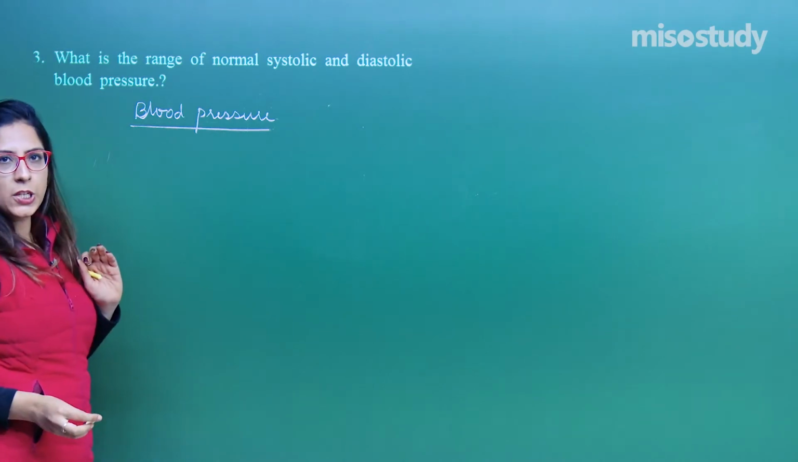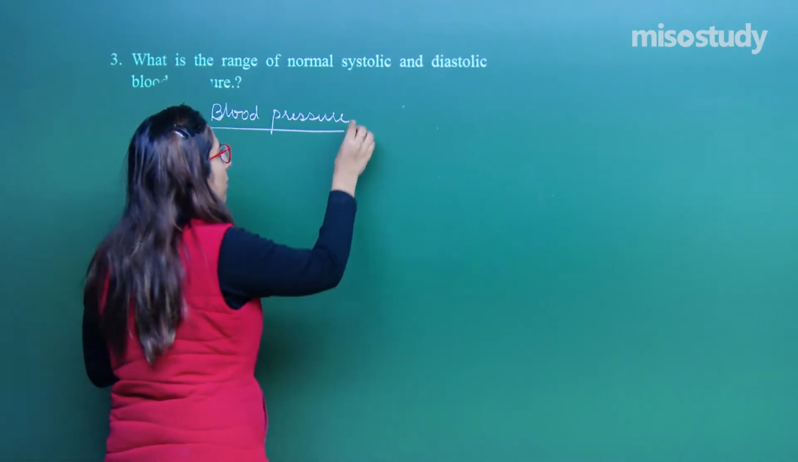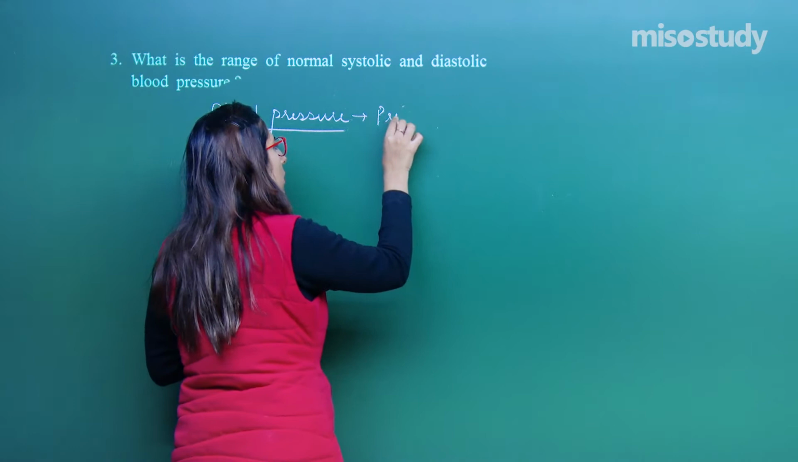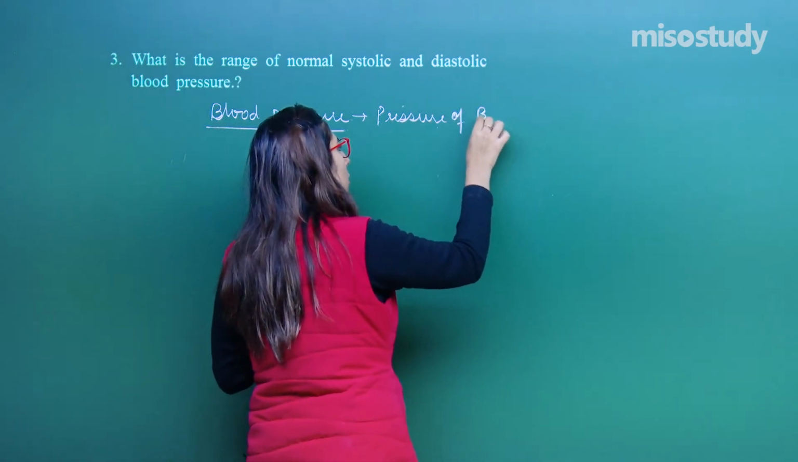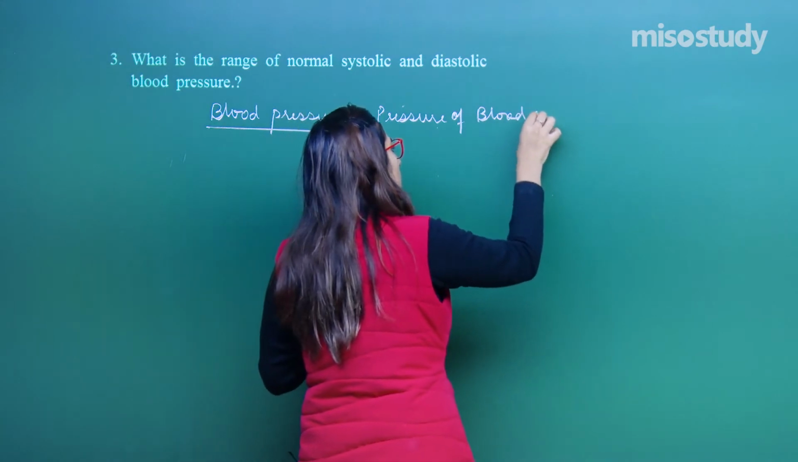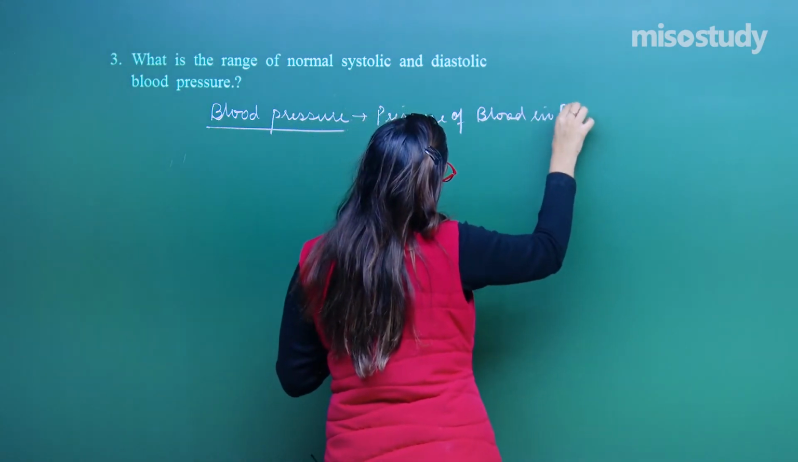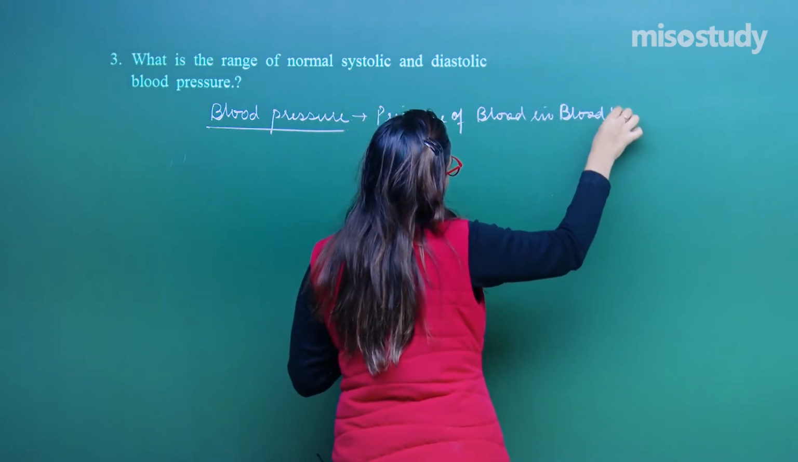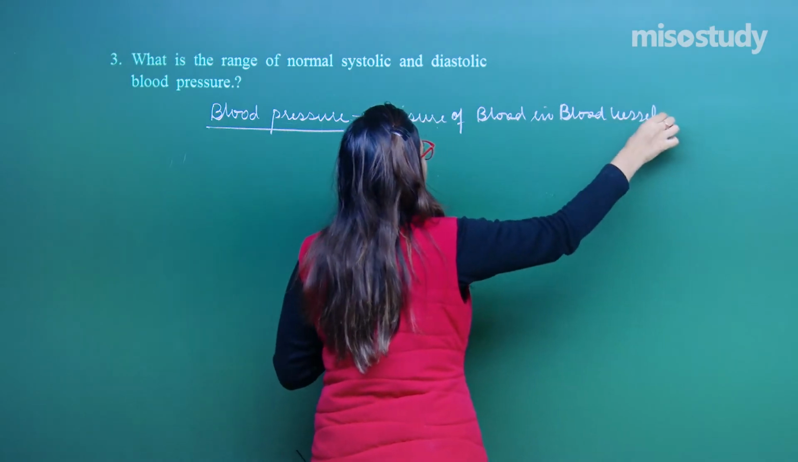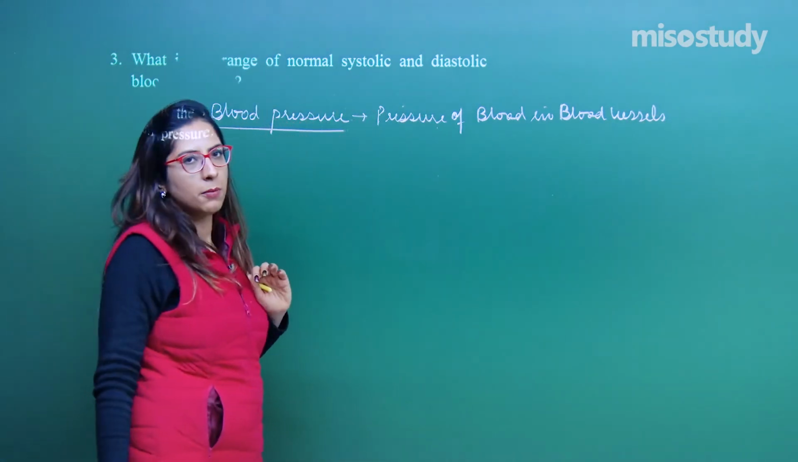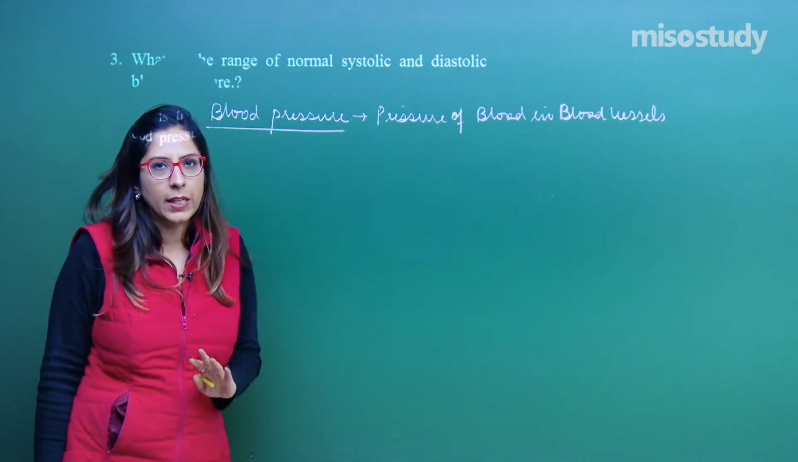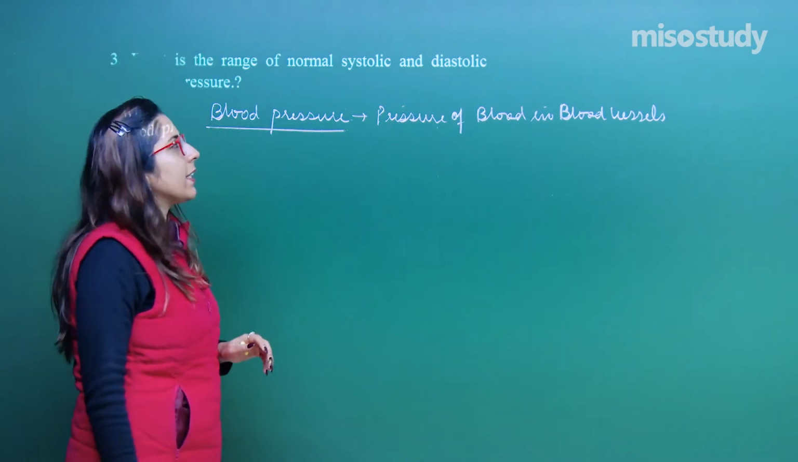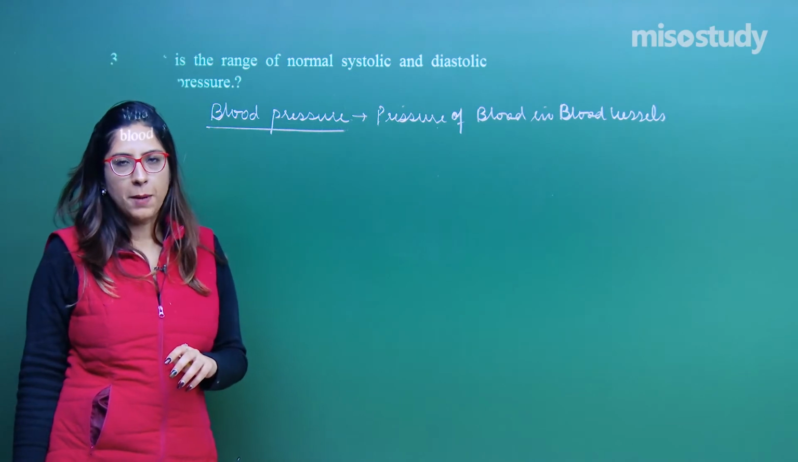Right. Blood pressure is what? It is a pressure of blood in blood vessels. Right. This is blood pressure, a particular pressure we have to maintain. And in that context, we always talk about two types of pressure.